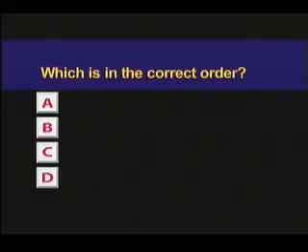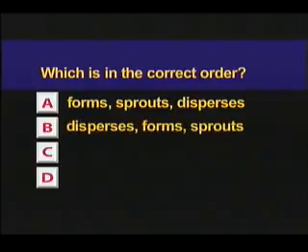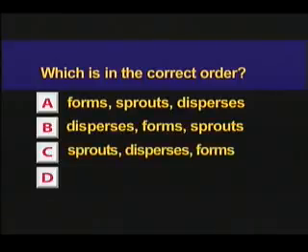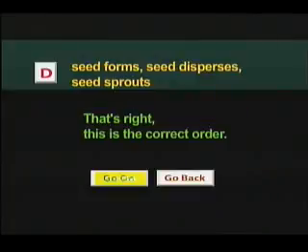Here is a question for you. Which is in the correct order? A. Seed forms, seed sprouts, seed disperses. B. Seed disperses, seed forms, seed sprouts. C. Seed sprouts, seed disperses, seed forms. Or D. Seed forms, seed disperses, seed sprouts. That's right. This is the correct order.